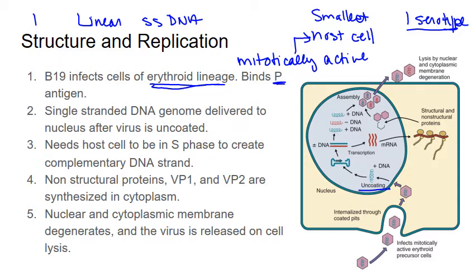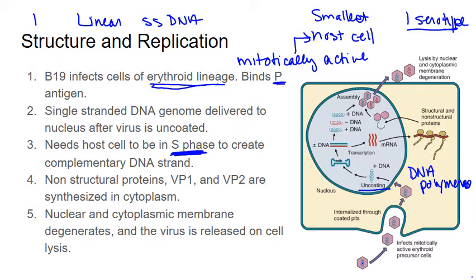Now, at this point, it needs the host cell to enter S phase. If the host cell doesn't enter S phase, the host cell will not express the necessary factors that the virus needs in order to replicate. Namely, what it needs is the DNA polymerase, and that's really only active during S phase of mitosis. Okay, so these factors are only available then.